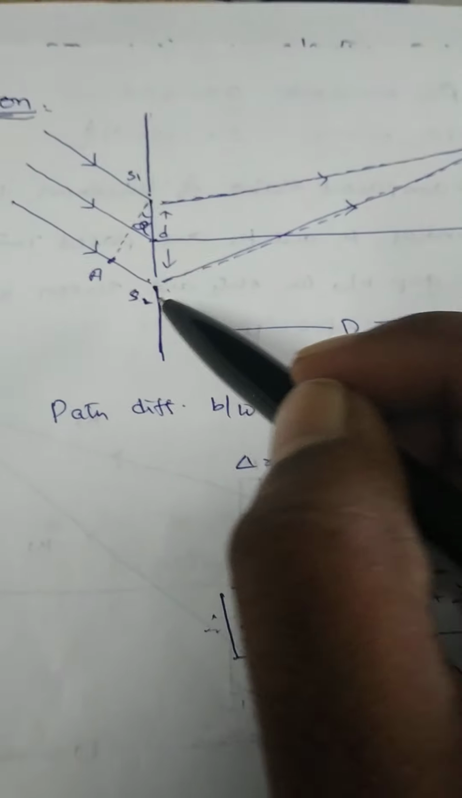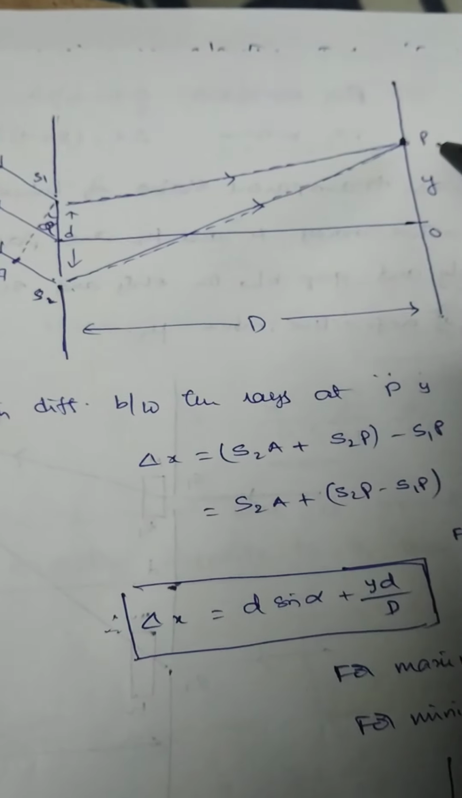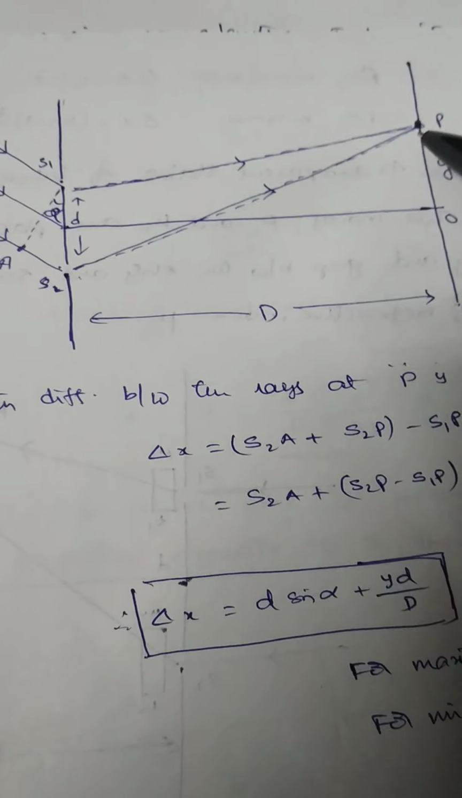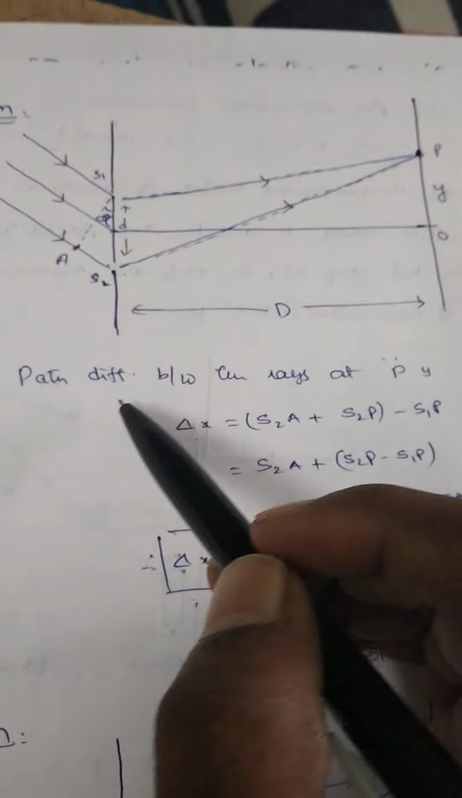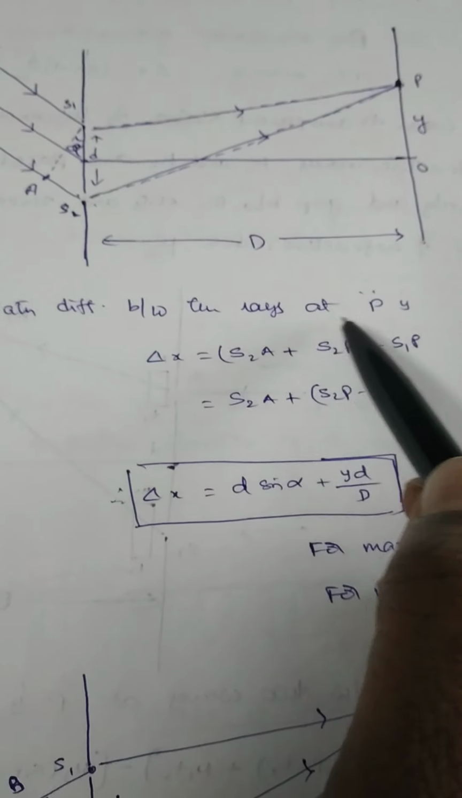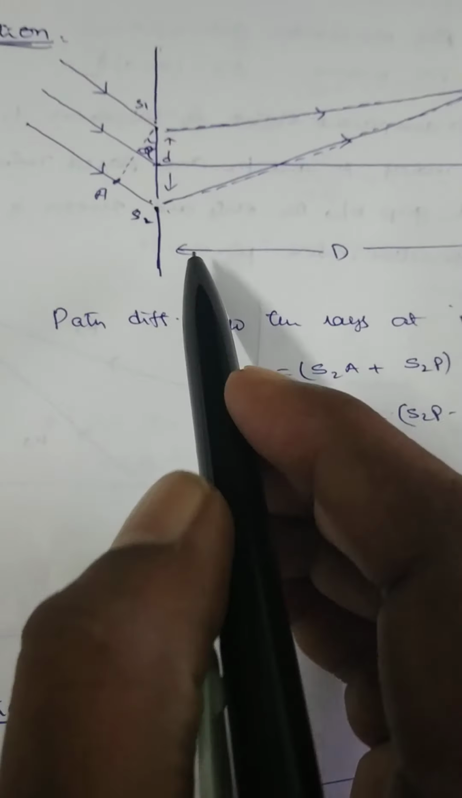Therefore, by the superimposition of these two light rays, let the two waves be superimposed together at the point P to form the central bright band. Now the path difference between the two light rays on reaching the point P can be written as delta x is equal to, so what is it?